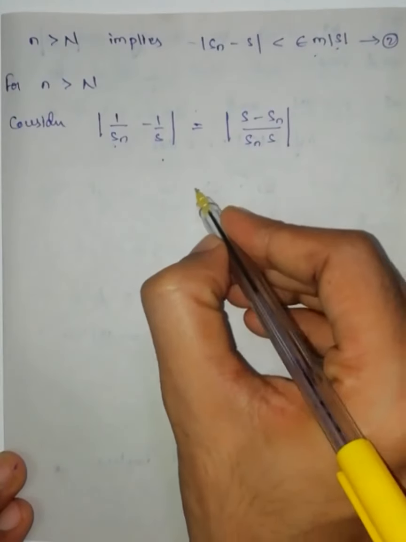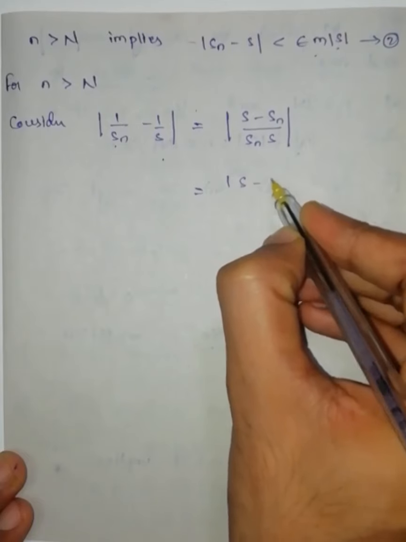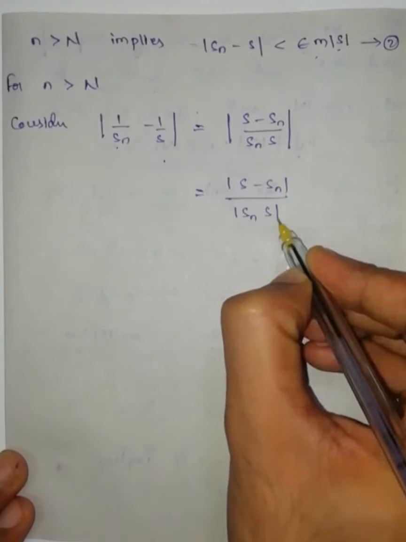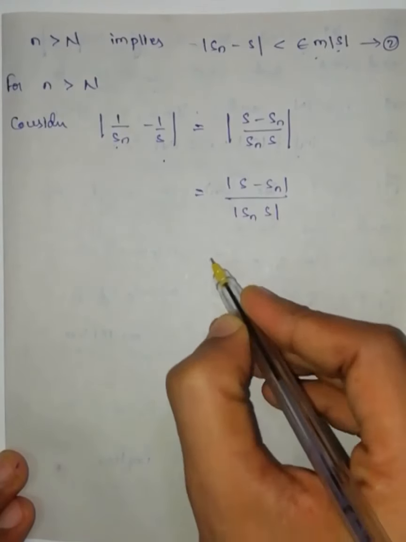This one can be written as modulus of s minus Sn by modulus of Sn into s. This one can be written as modulus of s minus Sn is equal to modulus of Sn minus s, and this one modulus of Sn into modulus of s.